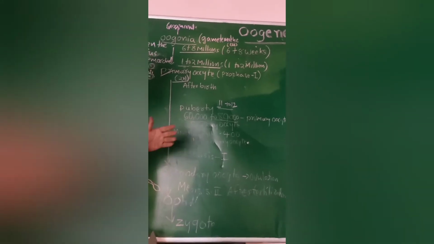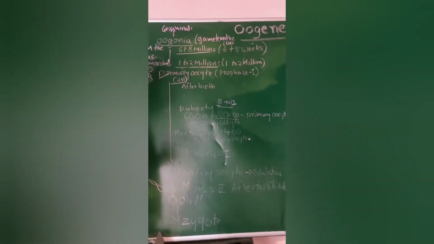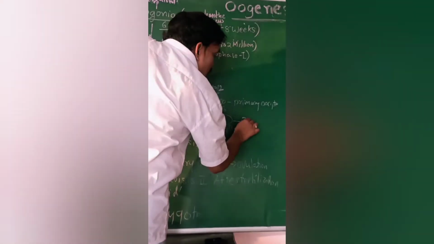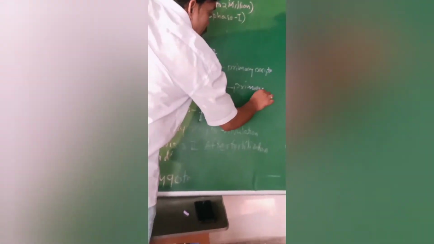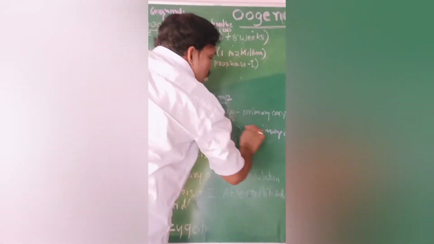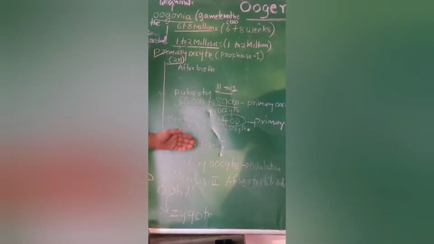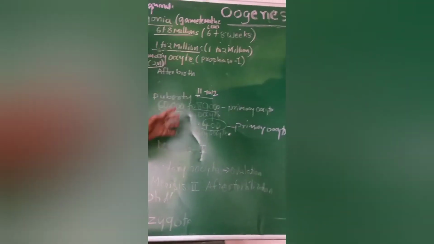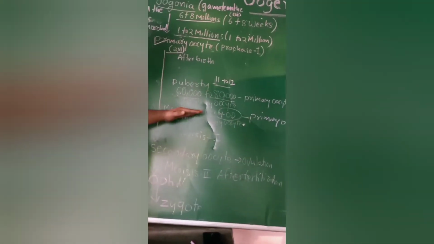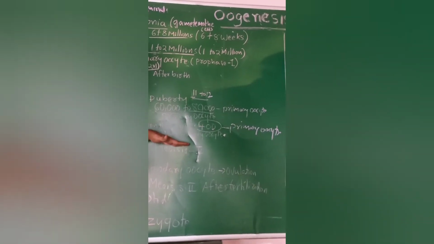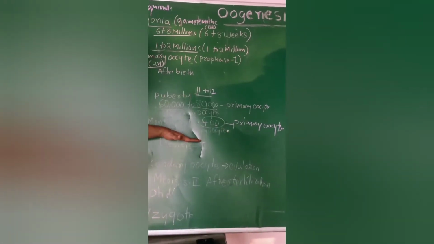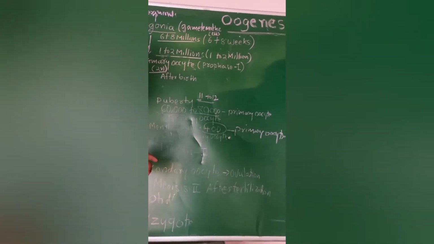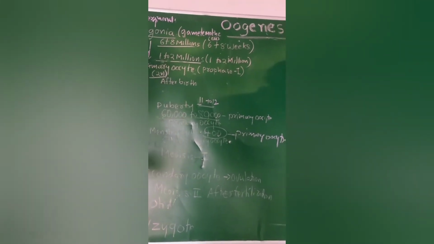Of these primary oocytes, at the time of the menstrual cycles, only 400 primary oocytes are ready for development. This number is very important, so try to remember it: only 400. And of these 400, only one primary oocyte starts developing at a time.